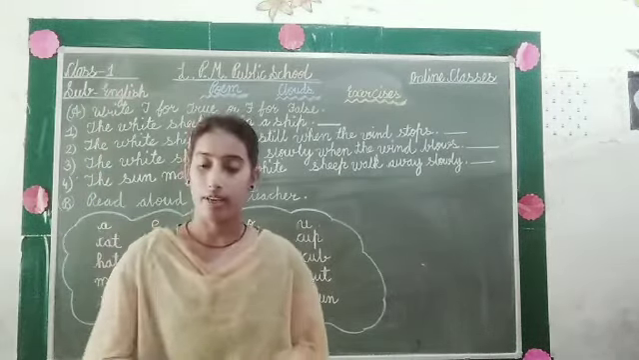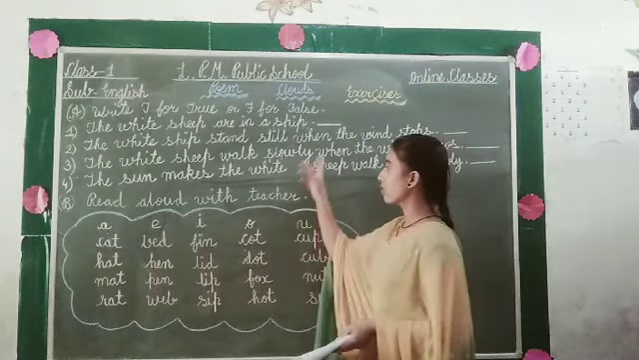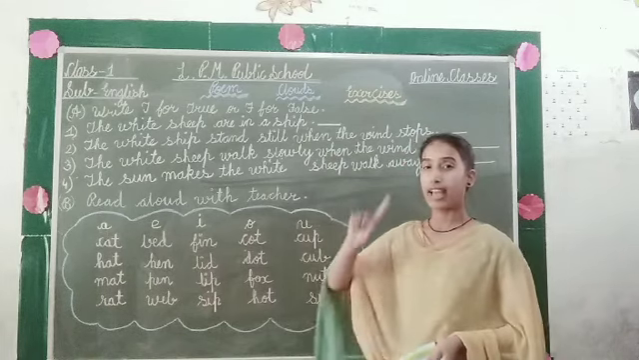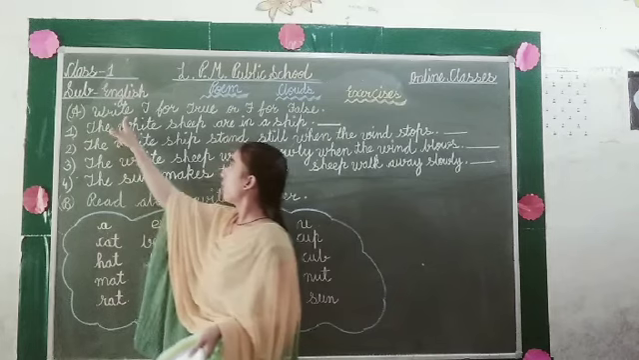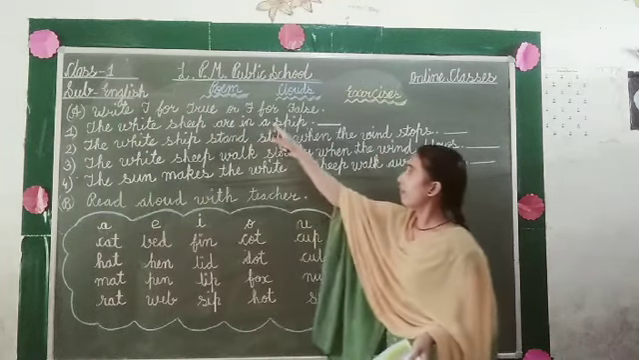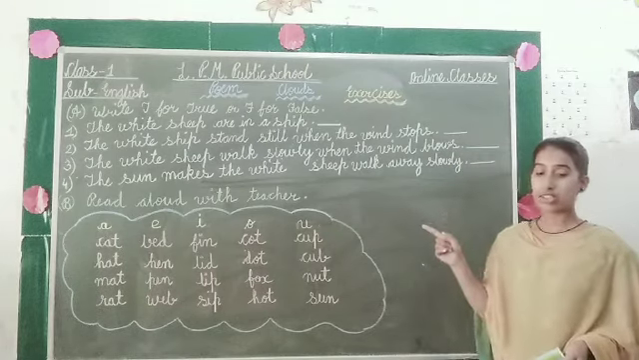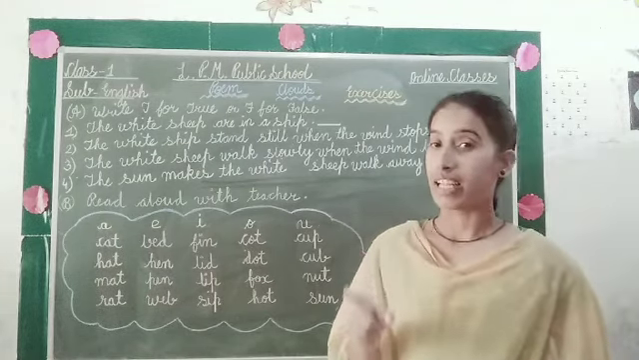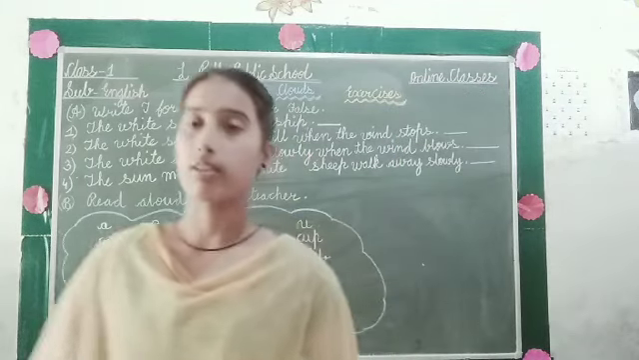So student, on page number 17, there are the exercises. Firstly, we are going to solve exercise A. In exercise A, it says write T for true or F for false. So student, what will we do in this exercise? We have to write T for the right statement and F for the false statement.